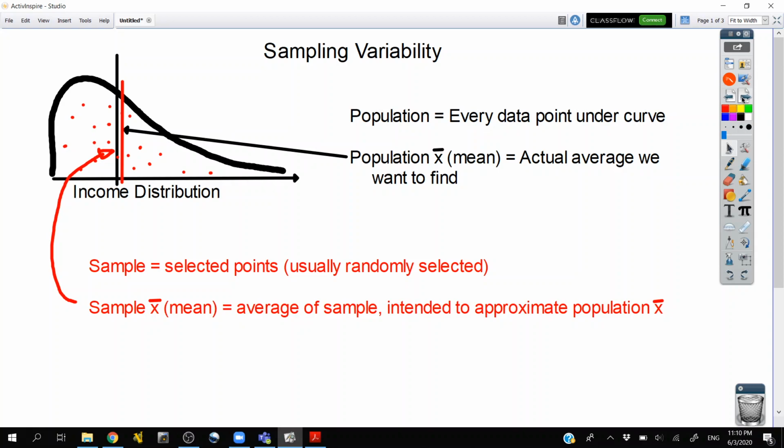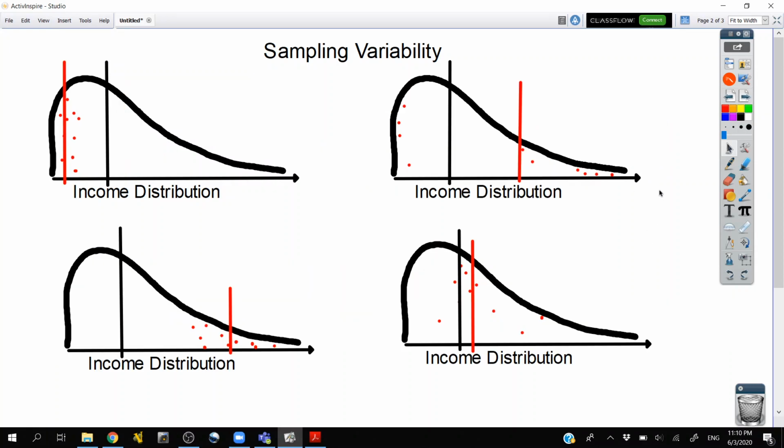The problem arises that, based on a random sample, we could get very good samples or very bad samples. So the question is, how can we know if we have a good sample or a bad sample? Here I'm just showing some examples. This is the same income distribution, and the same population mean is in black. But if I randomly chose these points, I would get a very bad sample mean. It would not approximate this population mean. In this case, it would look like Latvians are very, very poor people. Or if we chose these people out here, it would look like Latvians are very, very rich people.